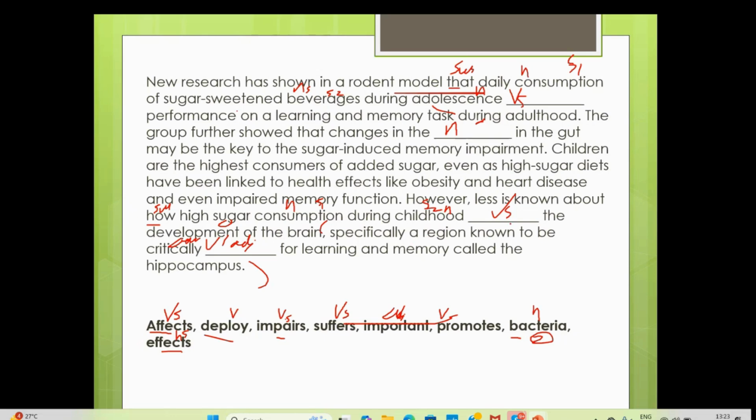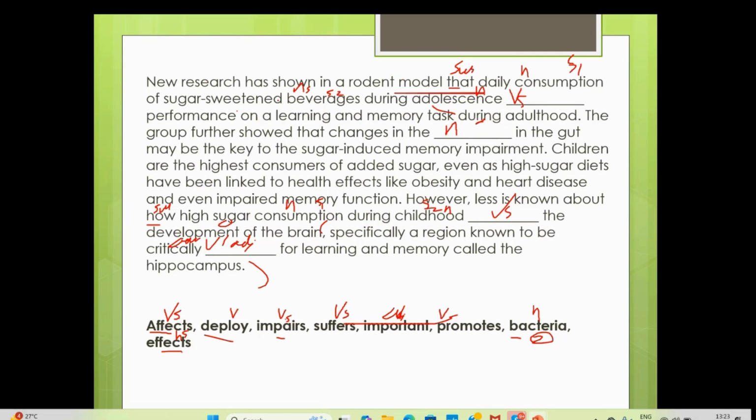So check here also: how high sugar consumption during childhood impairs the development of the brain. It can damage the development of the brain. Here you can damage the performance, or make it less effective, not able to finish it properly, not able to do it properly. That is what impairs means.